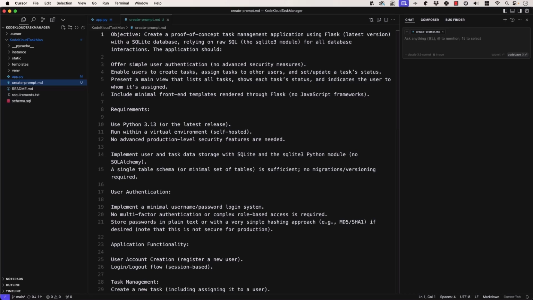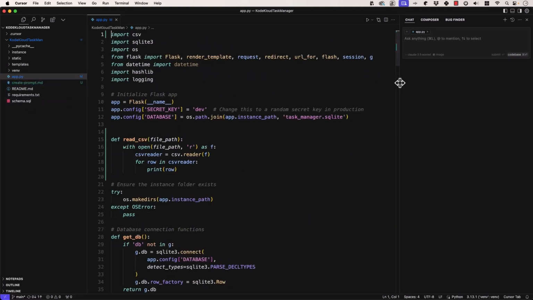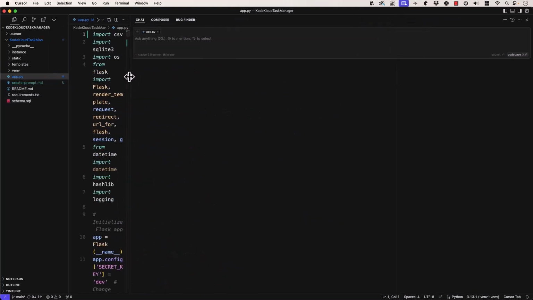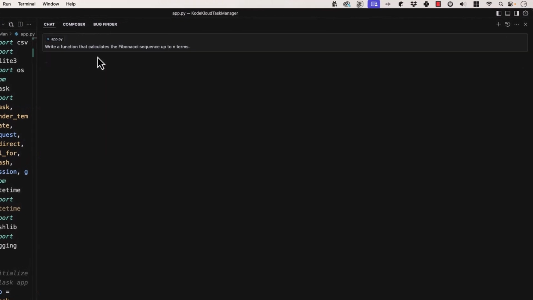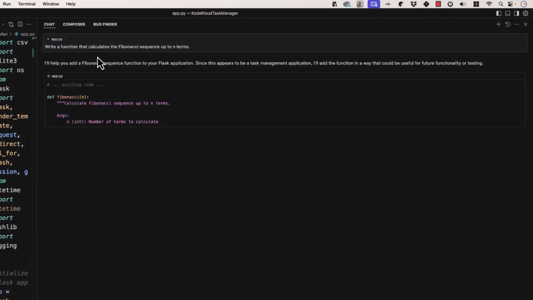Now let's look at some very specific prompting techniques. And I'm going to open this up larger so that we can see it. We're not really going to work with our code so much with this, but I'm going to do something like this. And I'll paste it in so you don't have to watch me type it. Write a function that calculates a Fibonacci sequence up to n terms. We'll hit enter. This is an example of zero-shot prompting.